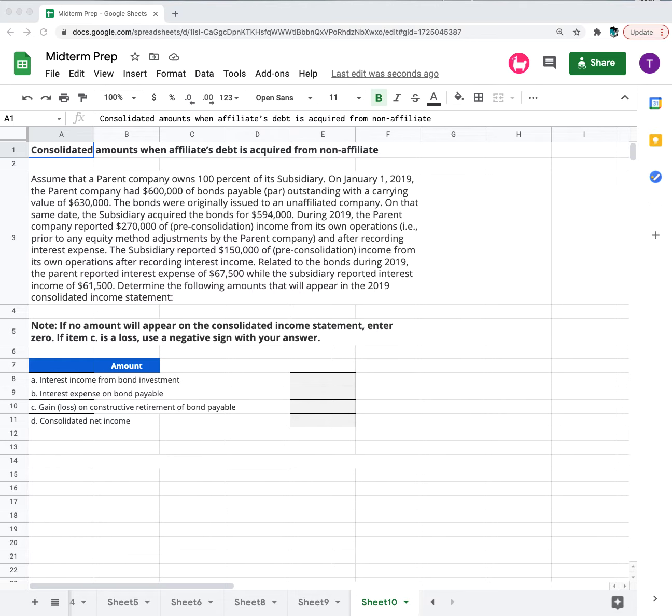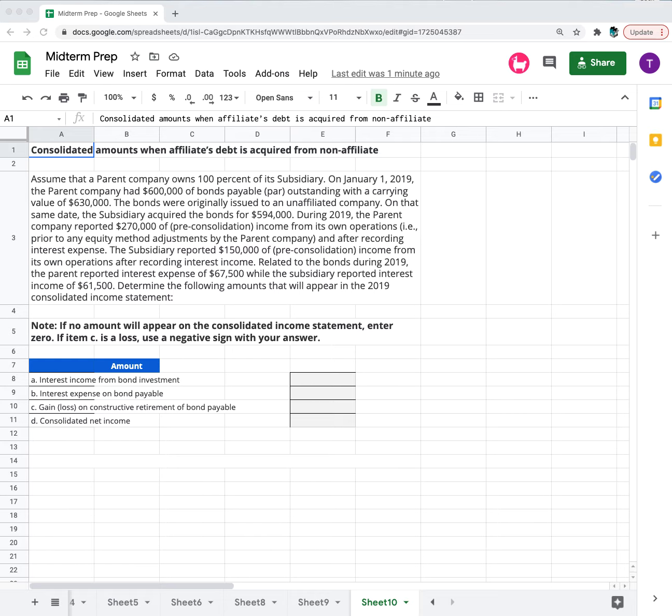During 2019, the parent company reported $270,000 of pre-consolidated income from its own operations, i.e., prior to any equity method adjustment by the parent company, and after recording interest expense. The subsidiary reported $150,000 of pre-consolidated income from its own operations after recording interest income. Related to the bonds during 2019, the parent reported interest expense of $67,500, while the subsidiary reported interest income of $61,500. Determine the following amounts that will appear in the 2019 consolidated income statement.